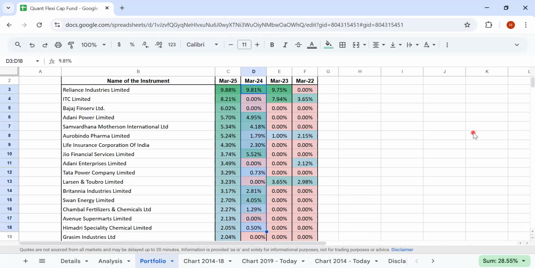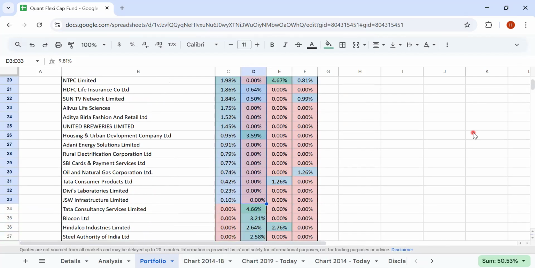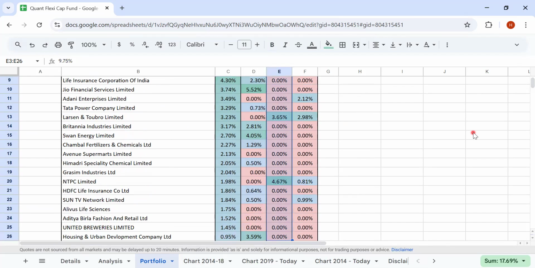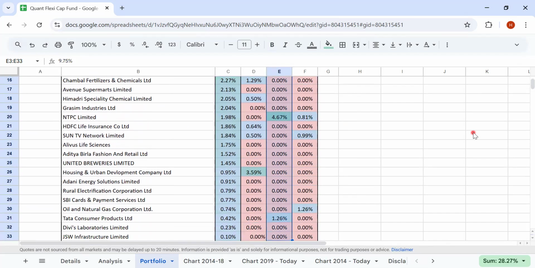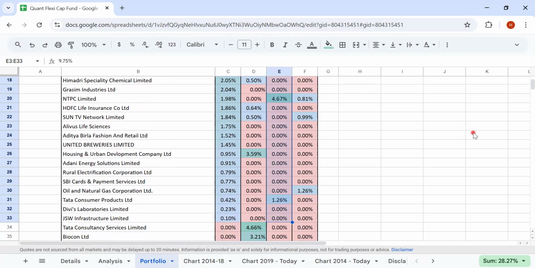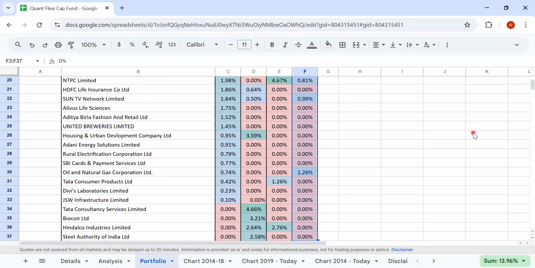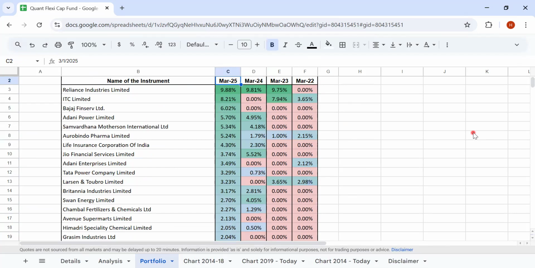If we look at the same stocks in March of 2024, whatever is 88% now was back then 42%. And the same stocks, if you look at March 23, it is at 28%. In 2022, that is at 14%. That means there is a huge amount of churn.